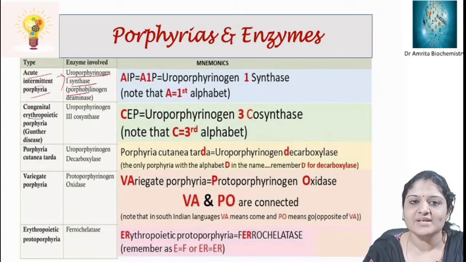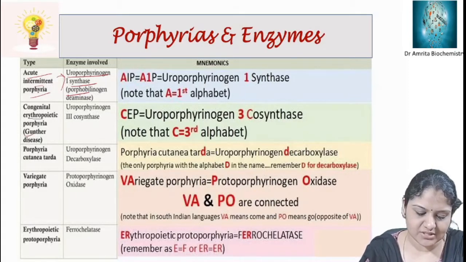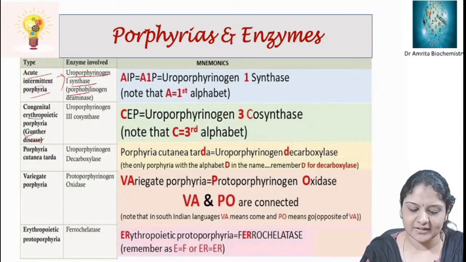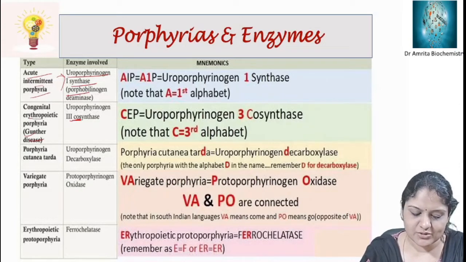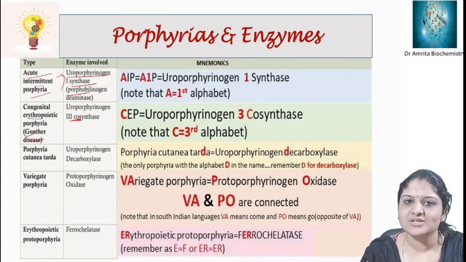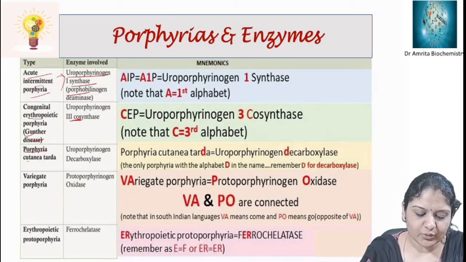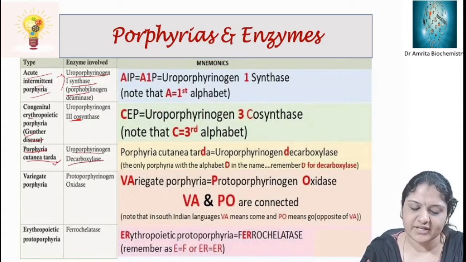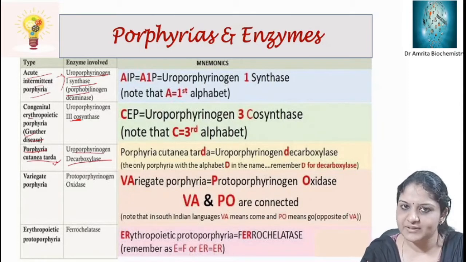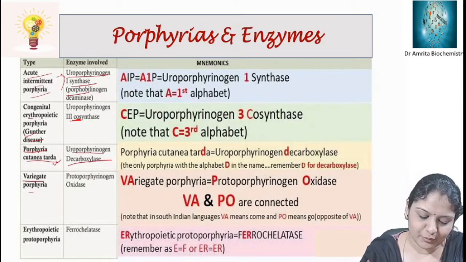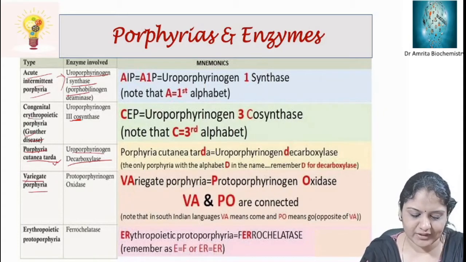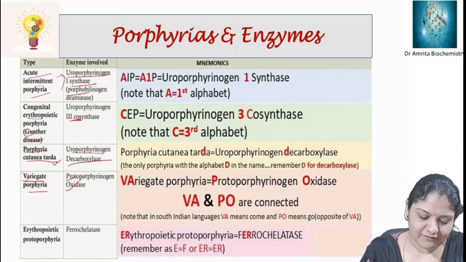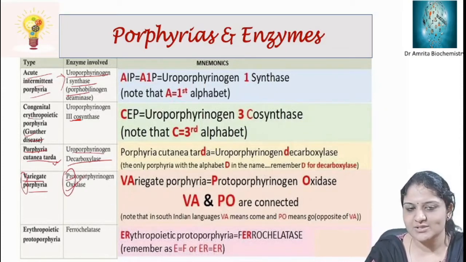Similarly, the next porphyria is congenital erythropoietic porphyria. Another name is Gunther's disease. C is the third letter, so the enzyme with 3 in it, uroporphyrinogen 3 cosynthase, is the one involved in congenital erythropoietic porphyria. Then porphyria cutanea tarda: it is DADA, so the defective enzyme is uroporphyrinogen decarboxylase, DD. Thus you can remember the enzyme deficient in PCT. Similarly, variegate porphyria, VA. In Malayalam, va means come, so va and po go together: variegate porphyria and protoporphyrinogen oxidase. Thus you can remember the enzyme.